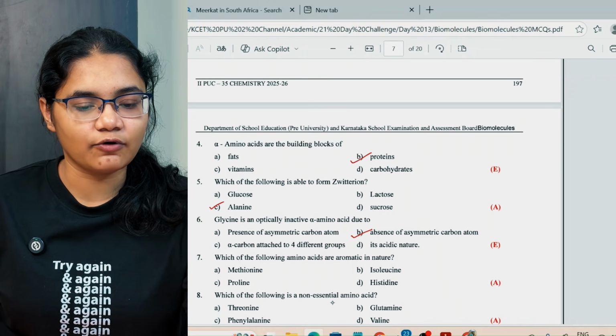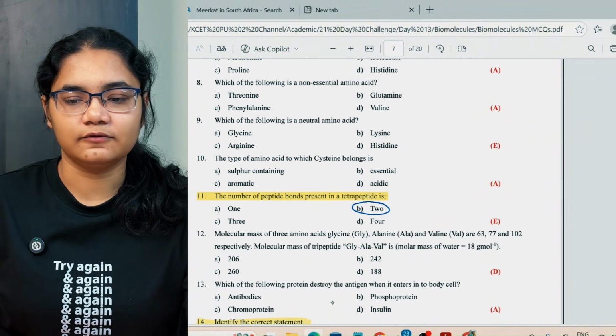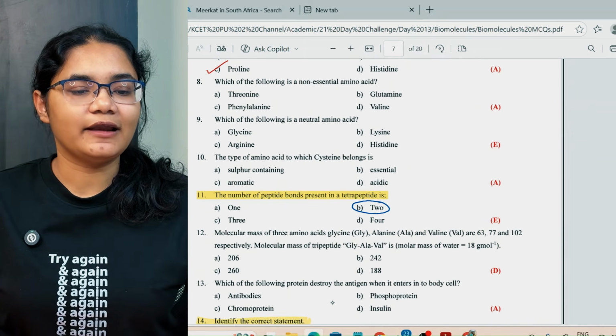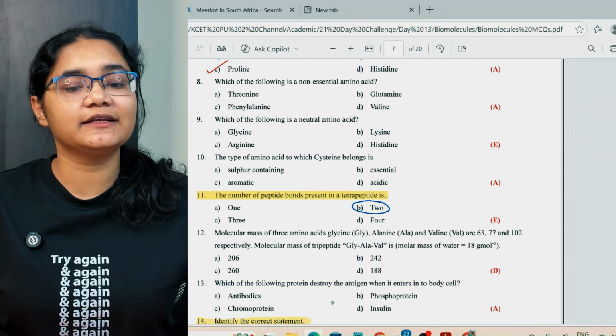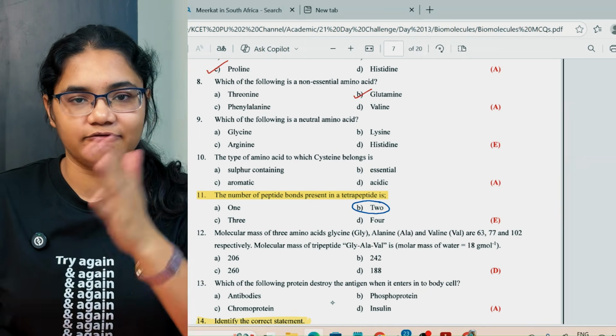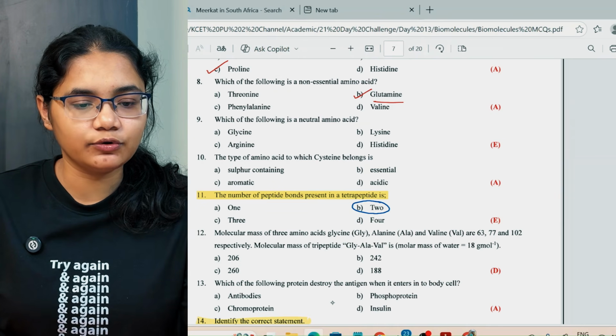Which of the following amino acids are aromatic in nature? So we have here, aromatic in nature is your proline. Now let's see question number 8. Which of the following is a non-essential amino acid? So you should remember the essential ones, at least then you can find out the non-essential. Answer here is glutamine.